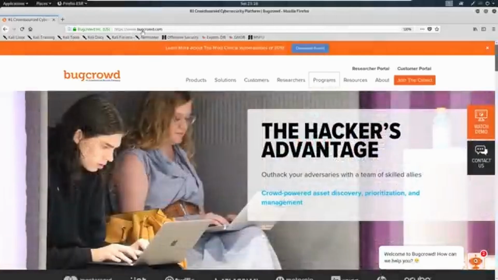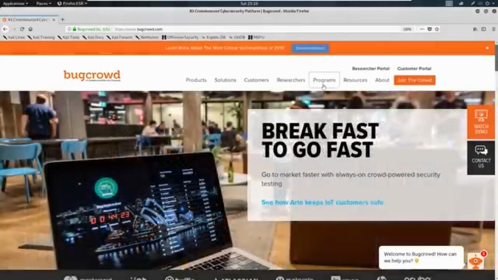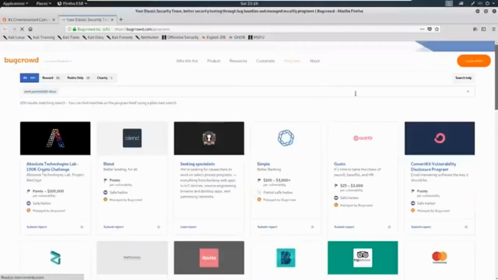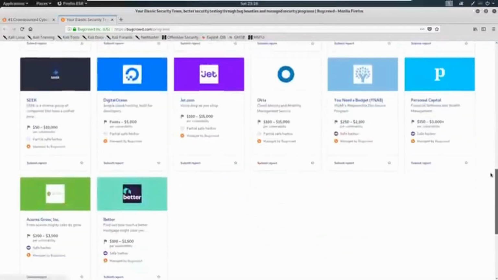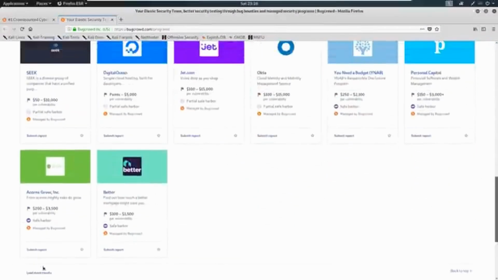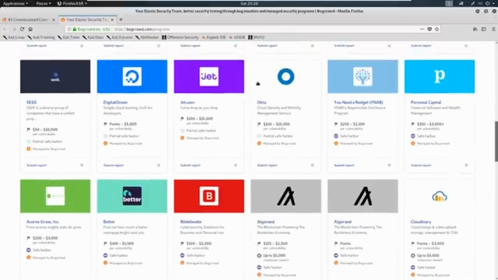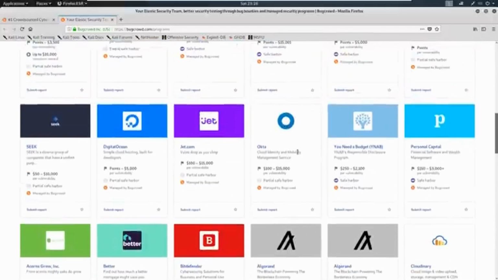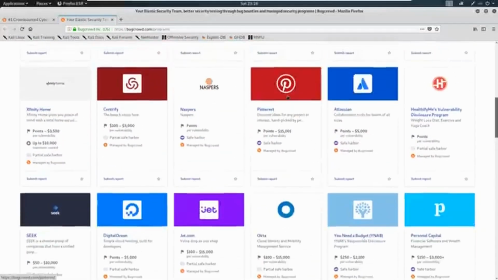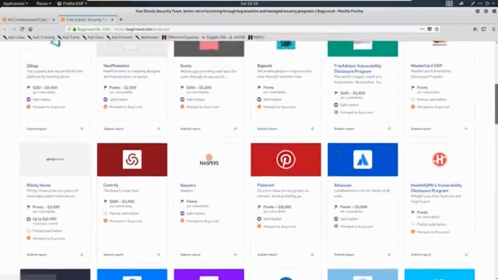So if you go to bugcrowd.com and we go to programs, I will show you where Tesla exists. Now you can see here that they have all different types of programs in here. And if I were to scroll down continuously, I could find more and more and more. There are hundreds of programs involved, all kinds of names, DigitalOcean, Okta, really big names, Pinterest, Atlassian.